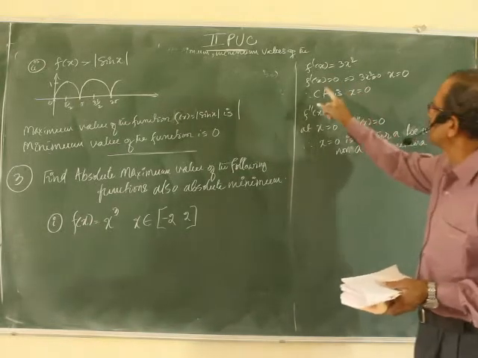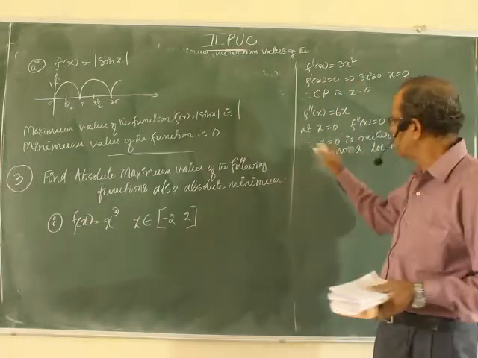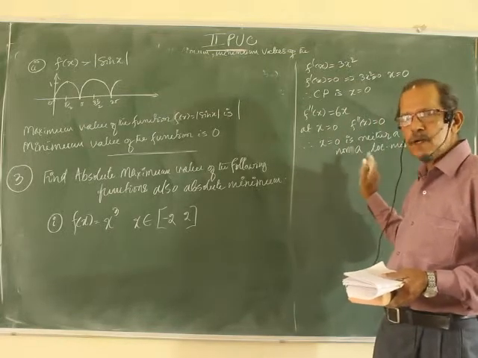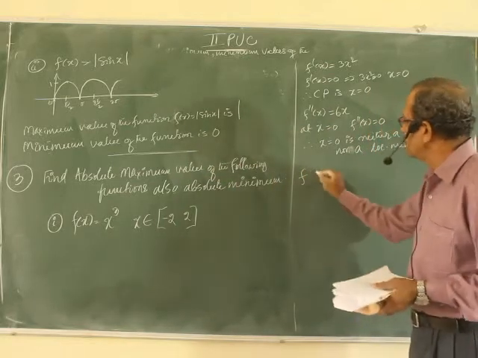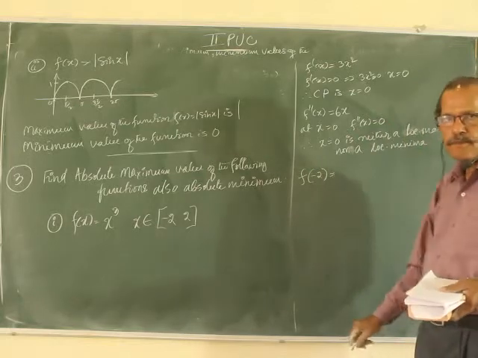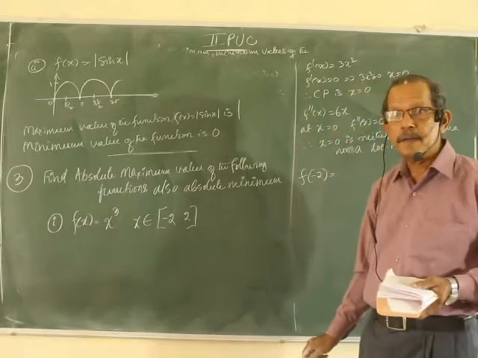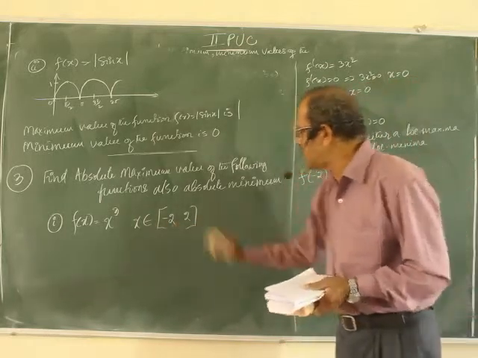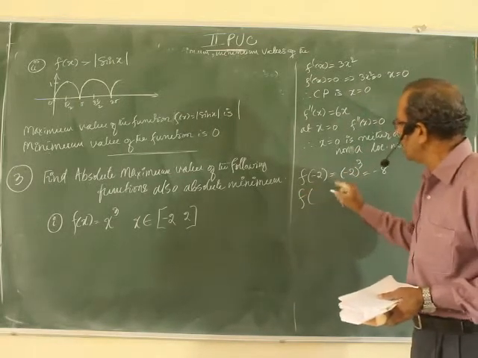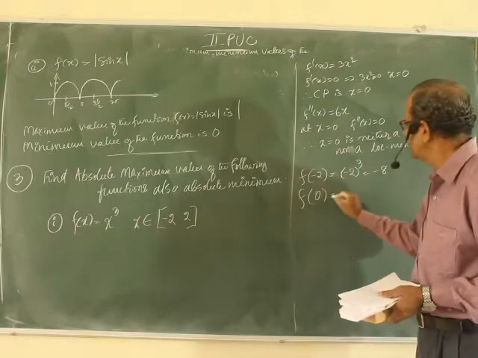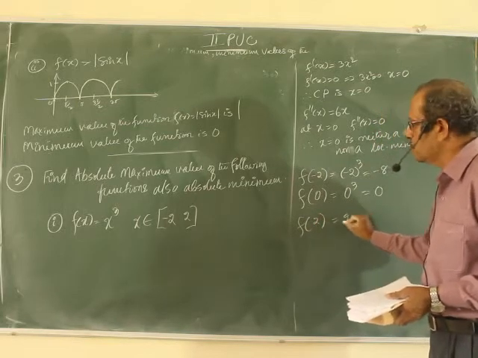Now, find the values of the function at the critical point, means x equal to 0. Whatever may be, it is actually not a maximum nor a minimum, but however it is a critical point, you have to find the values. So, find f of minus 2 first. End point also you have to see, we have written in the definition, including end points of the interval. f of minus 2 is minus 2 whole cube, minus 8. f of 0, critical point, 0 cube, 0. f of 2, 2 cube.